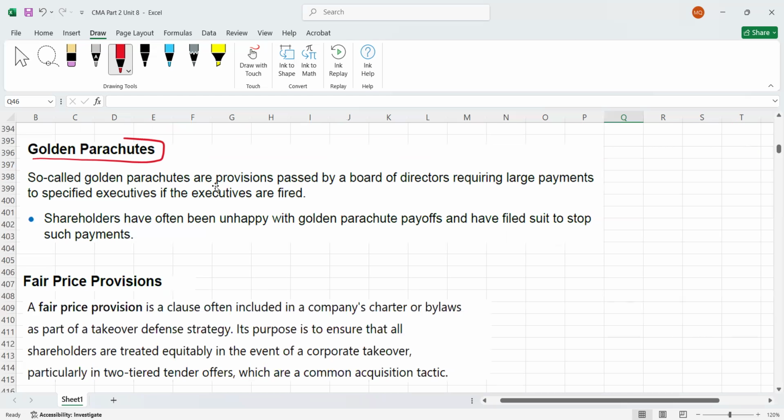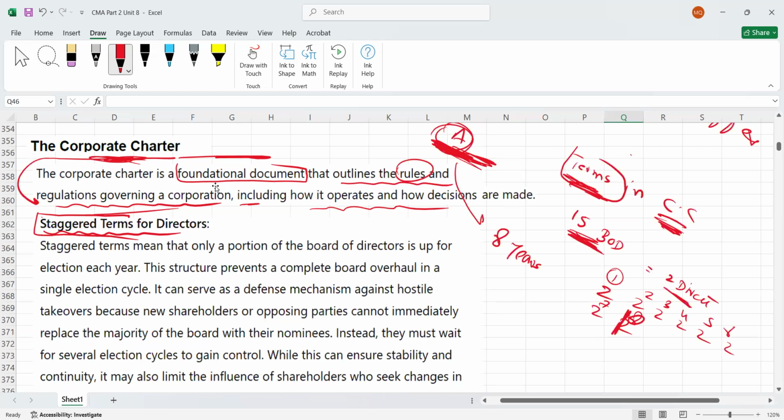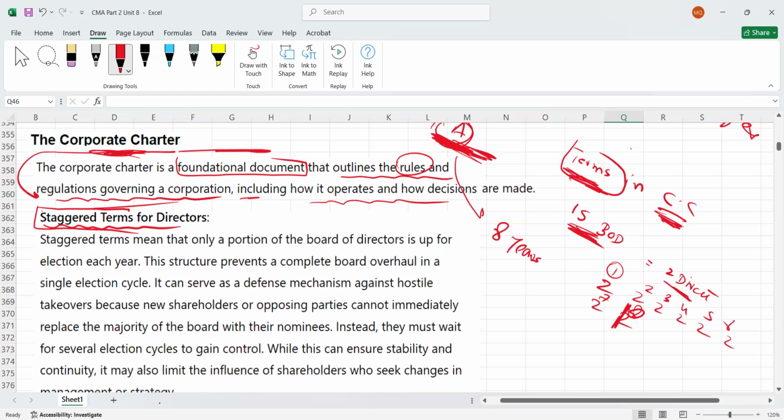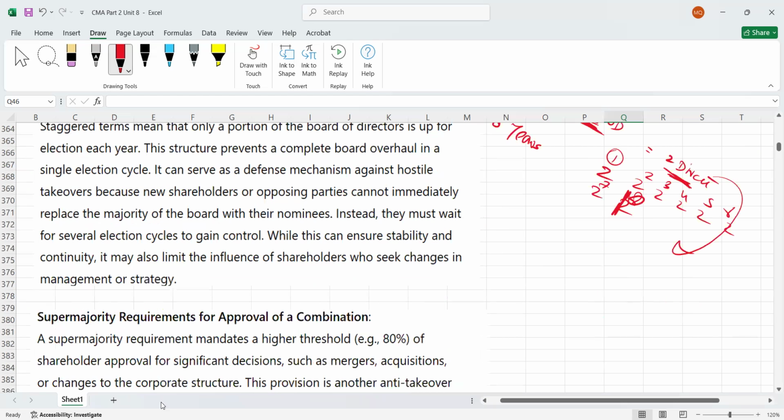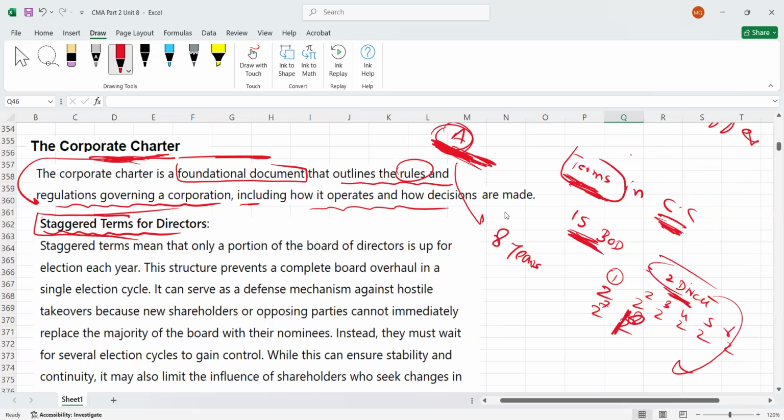One point I have skipped, guys. Under these staggered terms of directors, you can also add one more clause in the corporate charter that if you want to change the board of directors, you need a super majority. Super majority means, for example, maybe 80% or 90% of shareholders should agree to change the board of directors. Even if you are changing only two directors, we still need a super majority. And if you need a super majority even to change two directors, and overall the acquirer needs 8 years with a super majority every year, obviously this acquisition will become less attractive. Okay, so now it's completed.